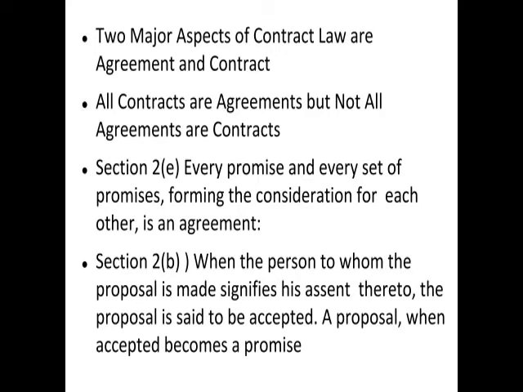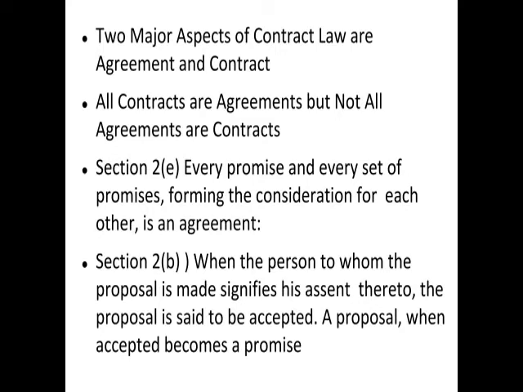But it very simply says that when a person who has just received a proposal says that yes, I have approved, it is accepted, and that accepted proposal becomes a promise. I previously said that accepted and promises are basically the same thing, and it does become a form of promise. So if anybody gives you a proposal and you accept, that becomes a promise according to 2b.